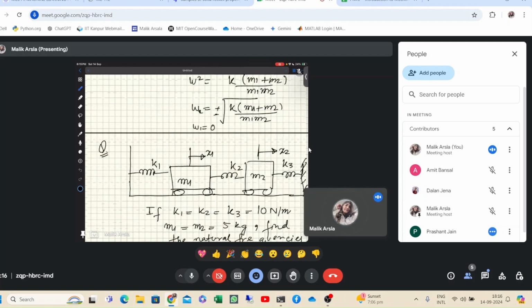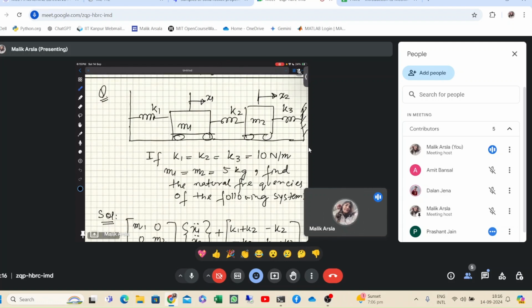Actually this question is related to yesterday's question, so I will just recall what we did in the last question. The question was that if k1, k2 and k3 are given as 10 Newton per meter and m1 is equal to m2 is equal to 5 kg, then find the natural frequencies of the following systems.